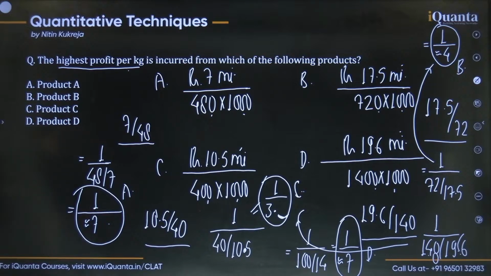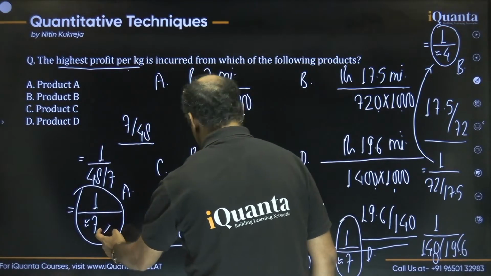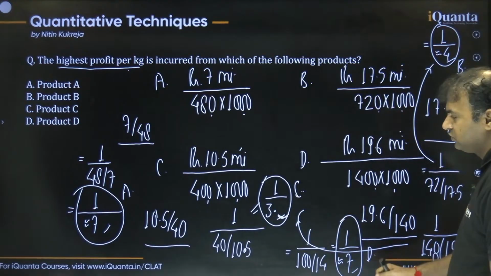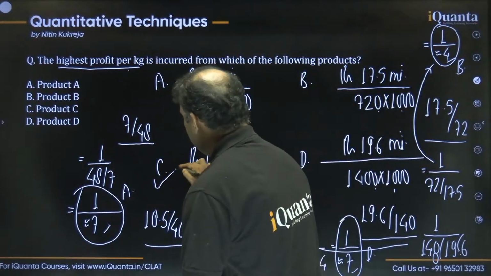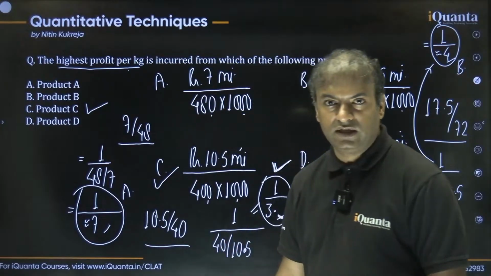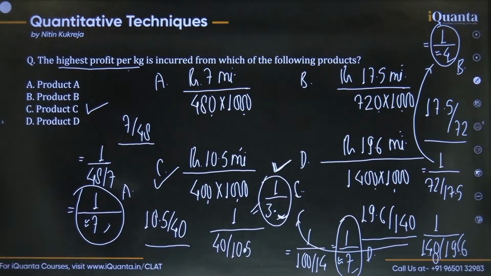Least denominator. C, yes, finally you guys are talking, right? See, in this the denominator is 7, in this it is 4 point something, in this 3 point something, in this 7 point something. So the least one is this, which is option number C. So we can say that product C is having the highest profit per kg, right? So this is how we can compare things. As I said in the beginning, it's not about calculation much, it's more about comparing.